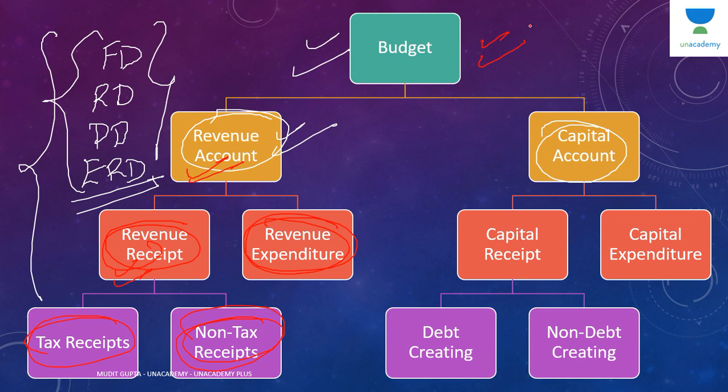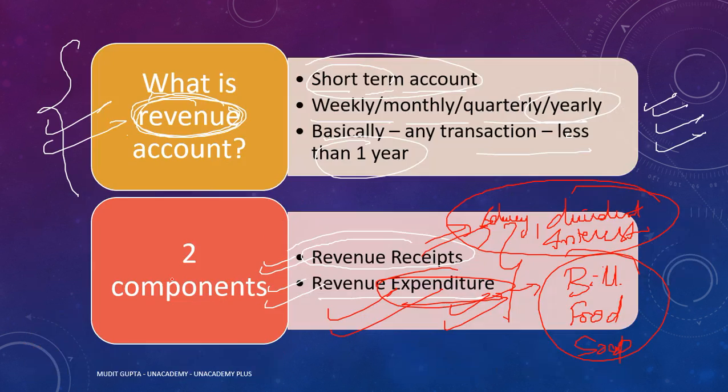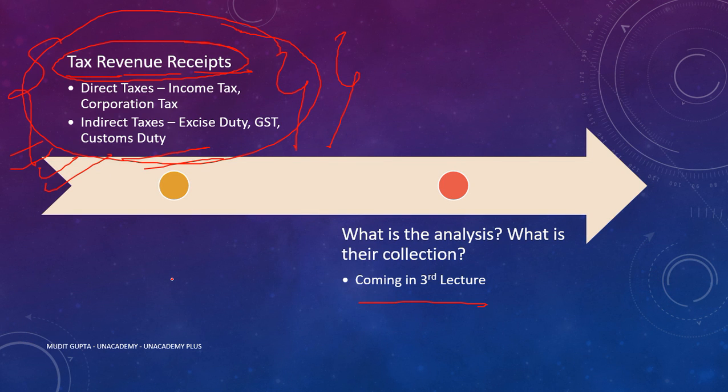Right. So budget divided into two parts: revenue account, capital account. Firstly, we are focusing upon revenue account. In revenue account there is revenue receipt and revenue expenditure. In revenue receipt कि जो पैसा जेब के अंदर आ रहा है सरकार की, that is of two types: tax receipts and non-tax receipts. So we have seen that there are different taxes by which money is collected by central government and state governments, of course. But यहाँ पे क्योंकि central budget की बात कर रहे हैं, so we'll focus upon central taxation.